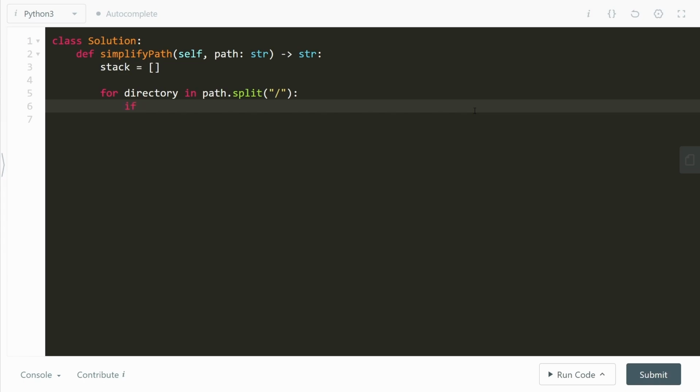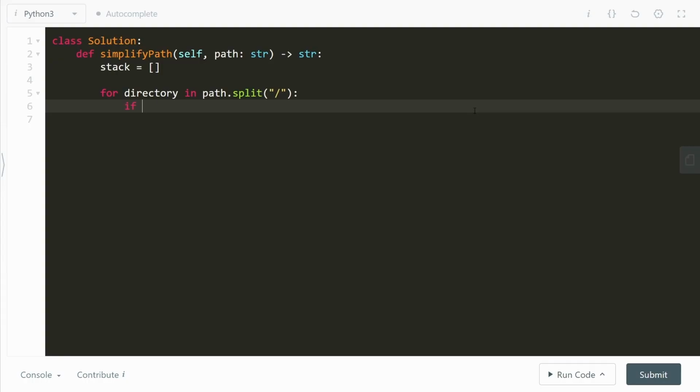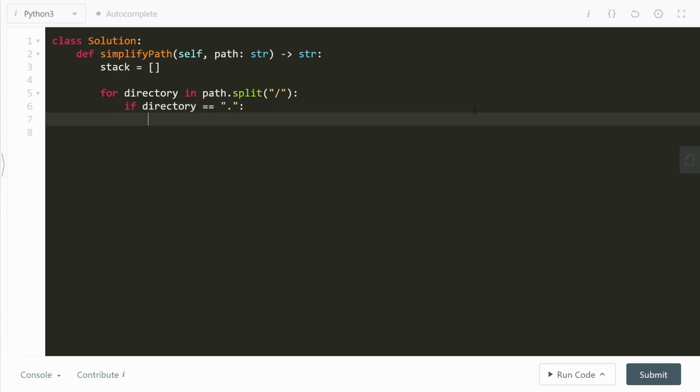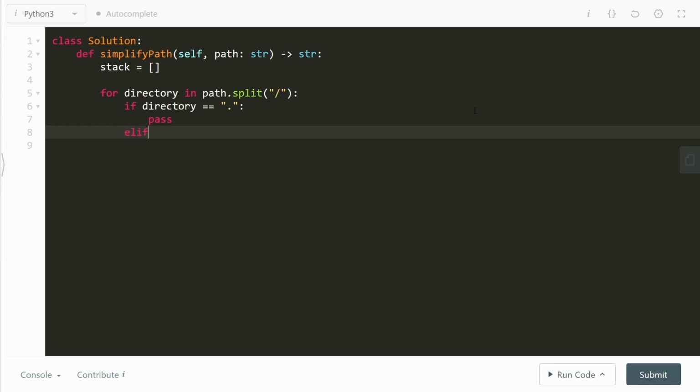So what's the first condition we saw? Remember from the logic. The first condition we can say is that if you get a dot, that is, if the directory we have to move to is a dot, that means that we don't really do anything. We don't do any operation on the stack if we get a single dot. Right, what's the other case? Well, if the directory is what?